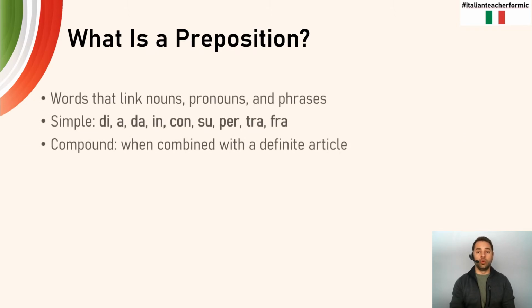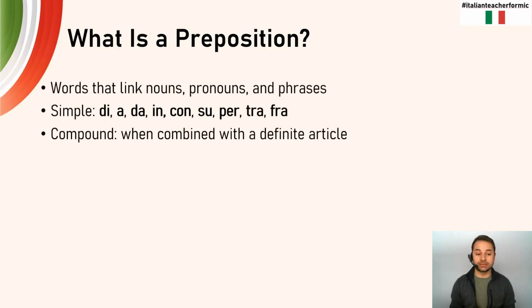The idea of a preposition is a word that's linking some noun, pronoun, or phrase to something else. So it's taking these two individual pieces and smashing them together so we have a nice, good, complete sentence, getting all the information that's necessary.